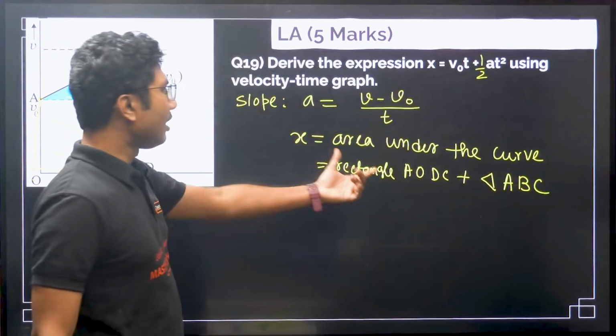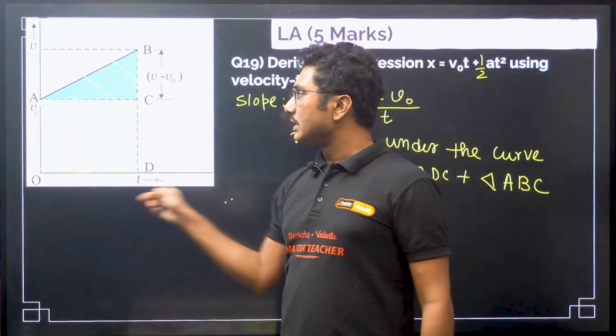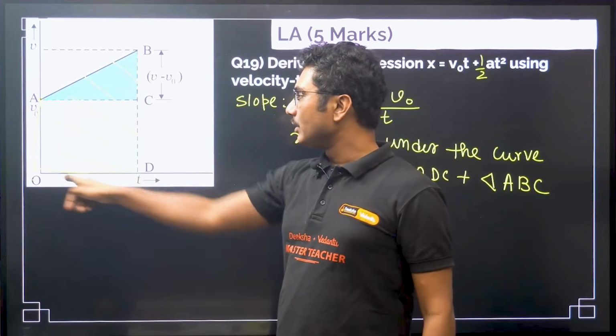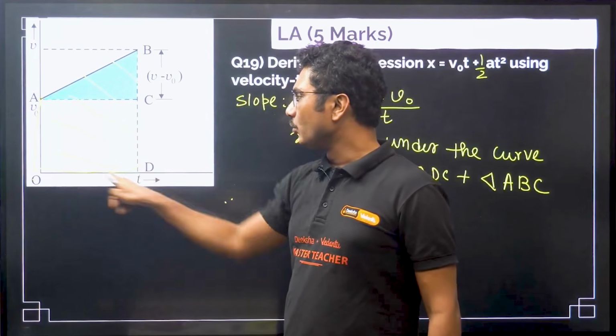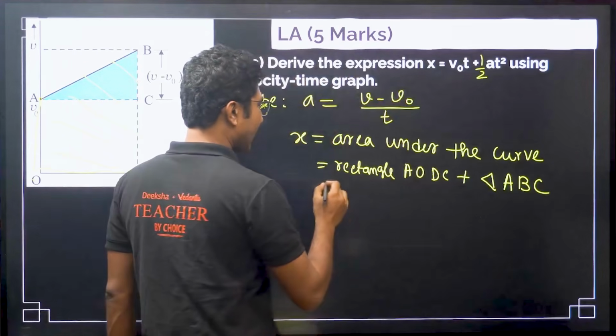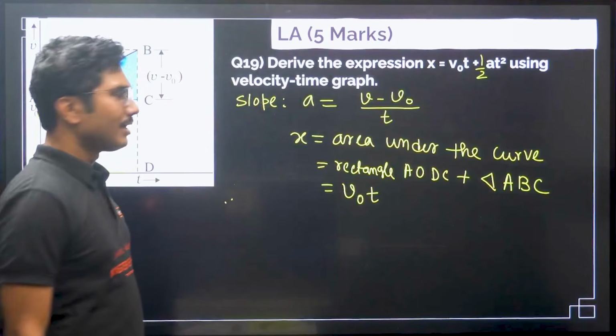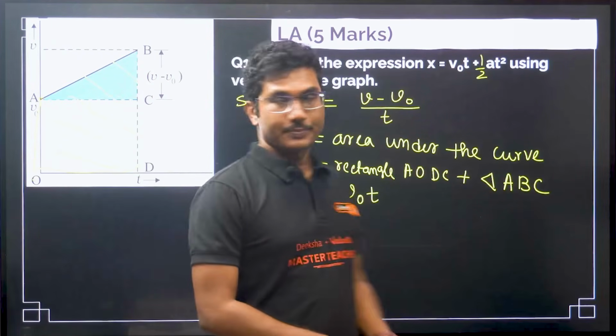So what is the area of the rectangle AODC? So area of the rectangle AODC is basically length into breadth. Length is V naught and breadth is time t. So that is V naught t. Okay, V naught t is the area of this.